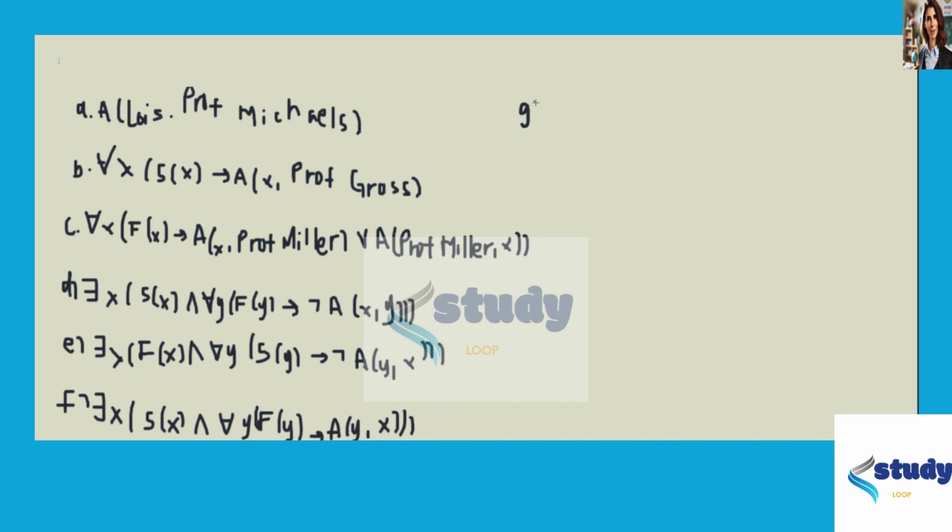For G, it can be rewritten as: there is a person x who is a faculty member, and for all people y, if they are a faculty member, then the person x asks y a question, or y is x, which is him or herself. So we use our existential, F(x), and the universal of y for F(y), then A(x, y), or x is equal to y.